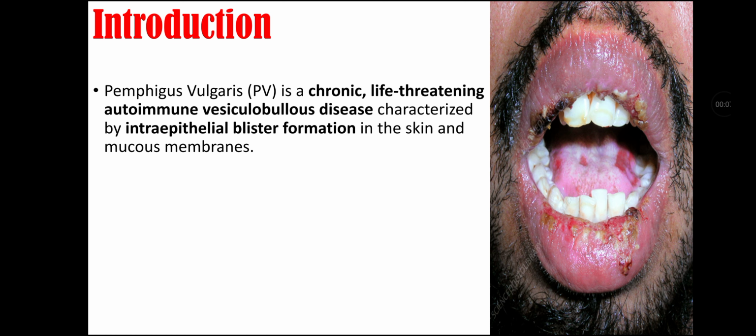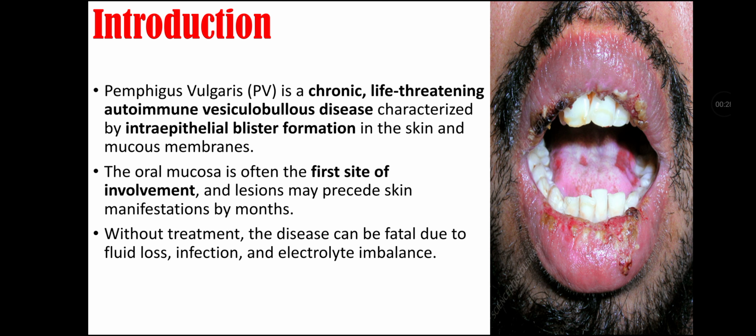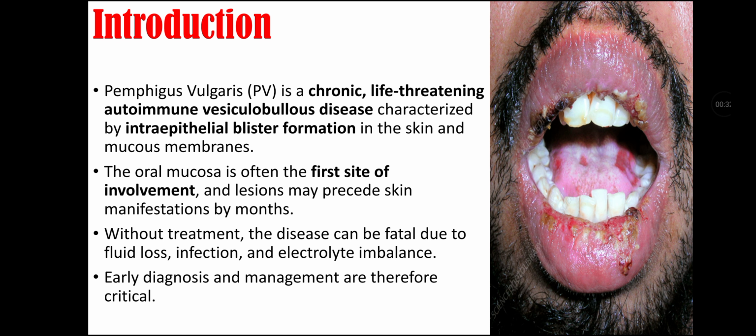So let's start our topic with introduction. Pemphigus vulgaris is a chronic, life-threatening autoimmune vesiculobullous disease that is characterized by intraepithelial blister formation in the skin and mucous membranes. The oral mucosa is often the first site of involvement and lesions may precede skin manifestation by months. Without treatment, the disease can be fatal due to fluid loss, infection, and electrolyte imbalance. Early diagnosis and management are therefore critical.